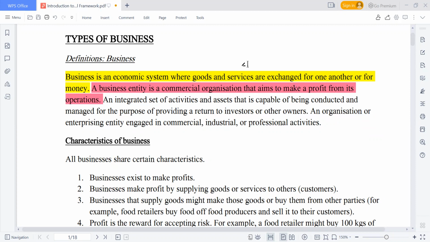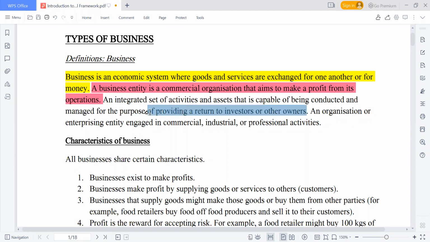A business is an integrated set of activities and assets that is capable of being conducted and managed for the purpose of providing a return to the investor or the owner.